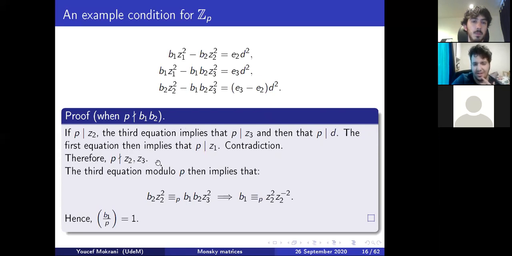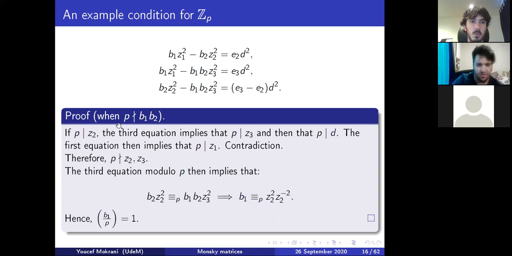Because P does not divide Z2, Z3, we can go back to the third equation and just look modulo P. So this is 0 mod P, and we have just this equation. We also isolate B1. So B1 is just congruent to a square mod P. So B1 is a square mod P.